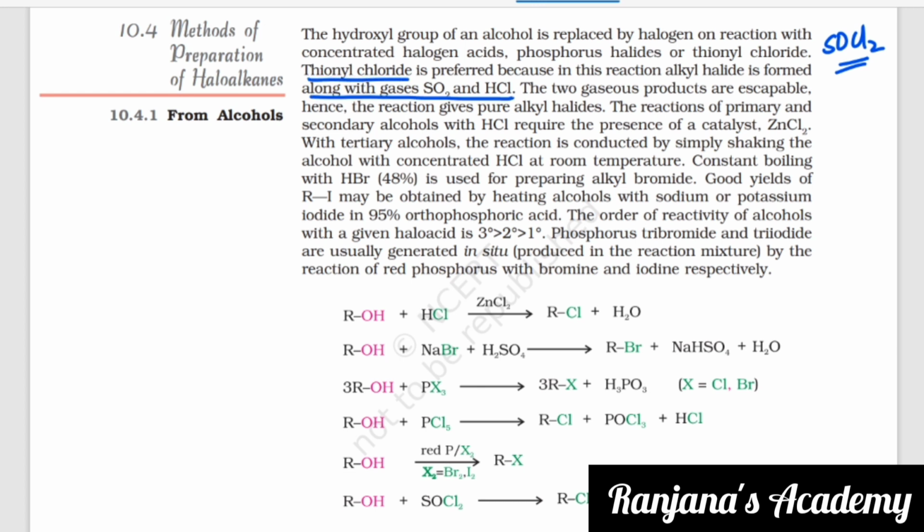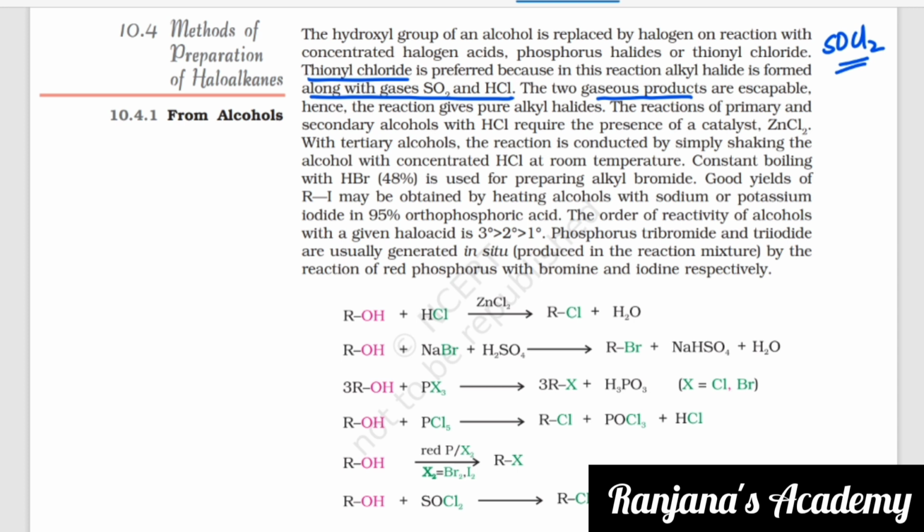Why not the others? These two products, that is SO2 as well as HCl, are gaseous products, and they will escape into the atmosphere. The reaction gives pure alkyl halides. Whereas if you see the others, you will not get a pure form. The compound that you need, you will not get exactly.